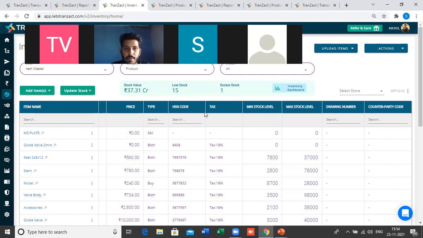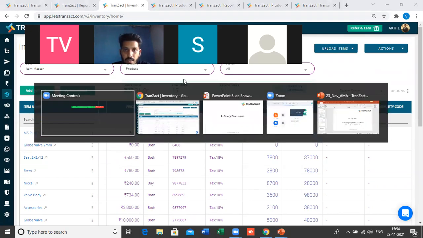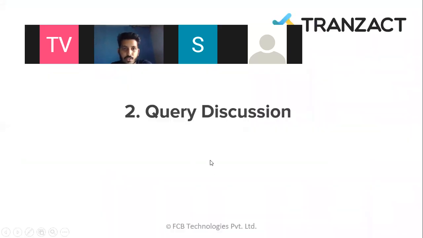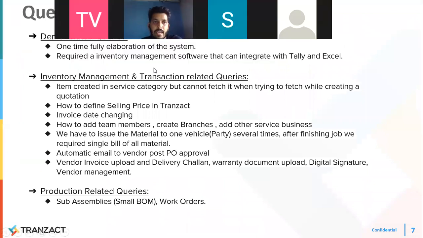Coming to the PPT part, the queries which you mentioned while registration, I have categorized into three parts. One is demo related queries, where we have questions about a one-time full elaboration of the system, which I have already covered. Second is the required inventory management software that can integrate with Tally and Excel. I have already shown you the inventory management, and yes, we have this integration with Tally also.